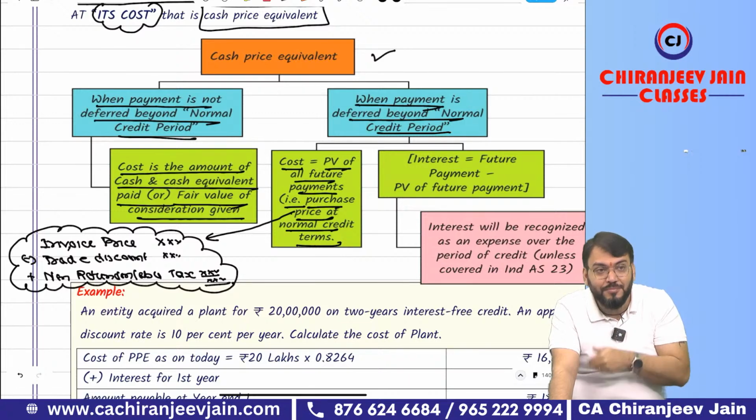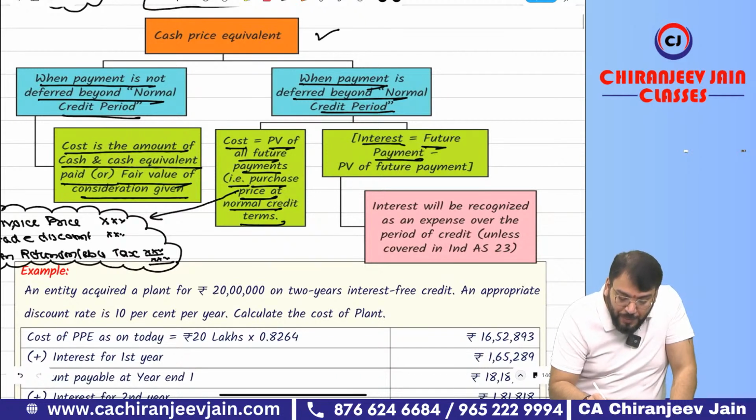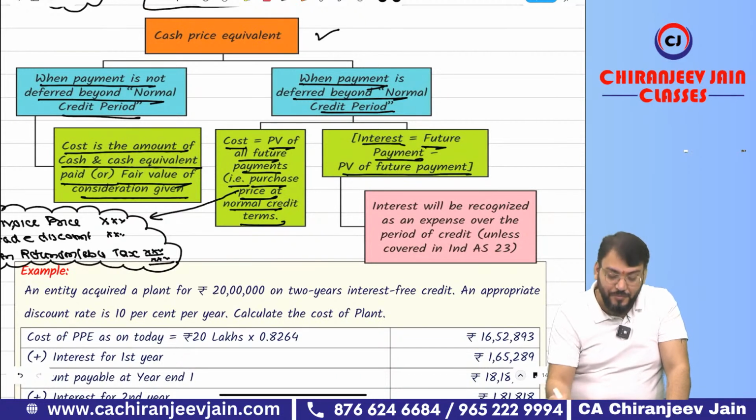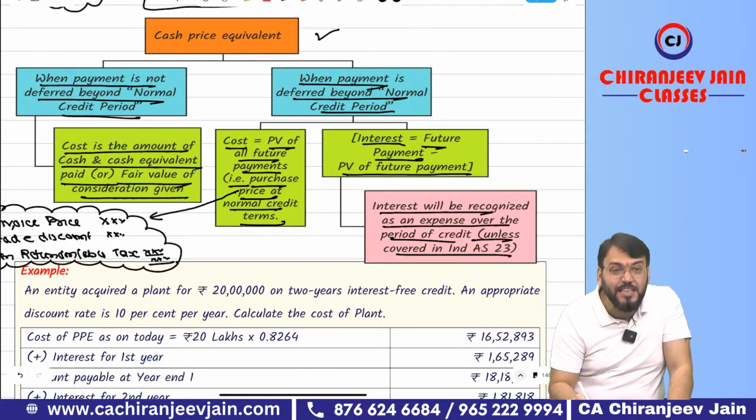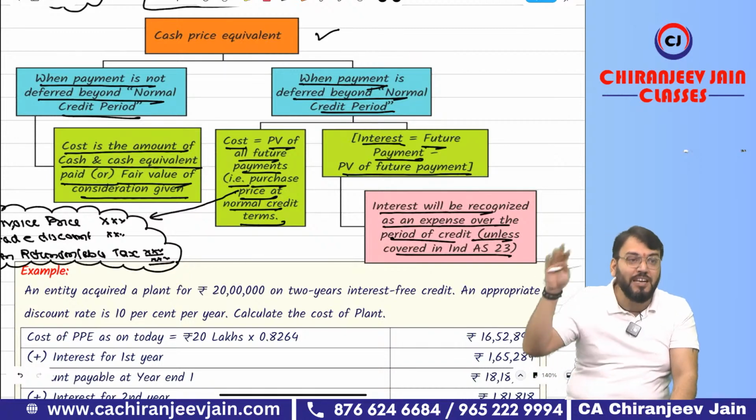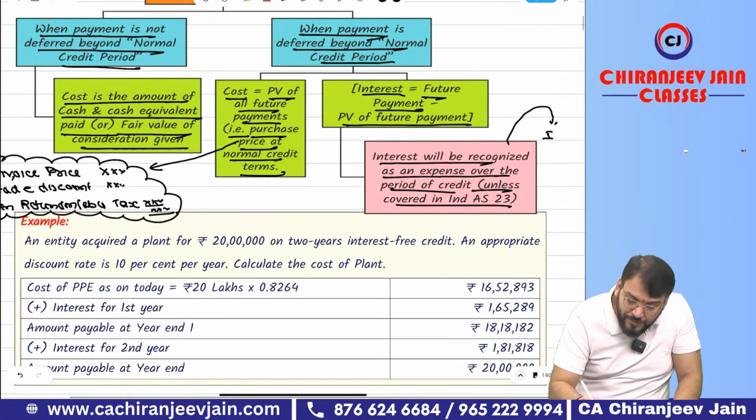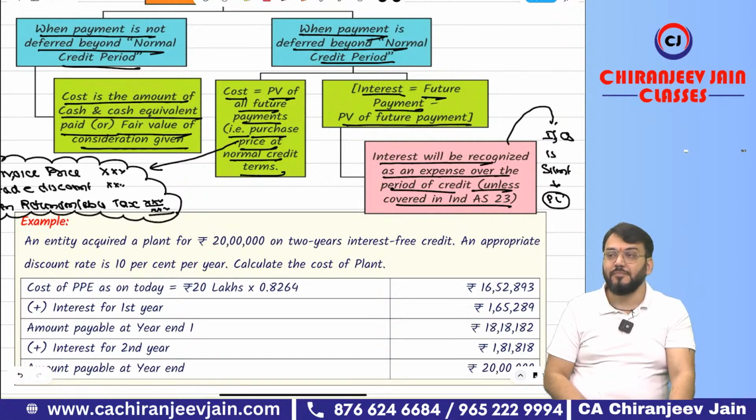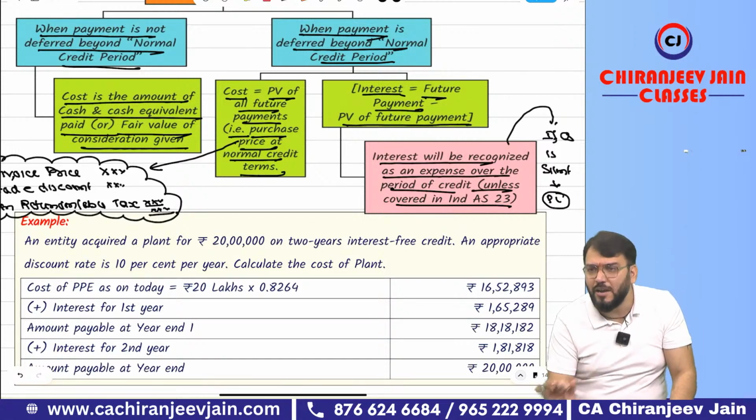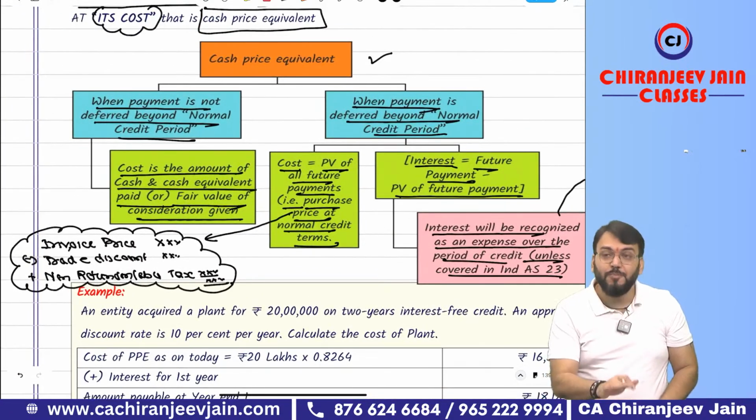Are you able to follow me? Correct. Yes, sir. So what they are saying, interest will be equal to future payment minus present value of all future payment. Interest will be recognized as an expense over the period of credit unless it is covered under Ind AS 23. Ind AS 23 is coming soon. Correct. If question is silent, always charge to what? If question is silent, then always PL. Nothing has been given, always assume Ind AS 23 is not applicable, charge to PL. Correct. Have you understood this part?